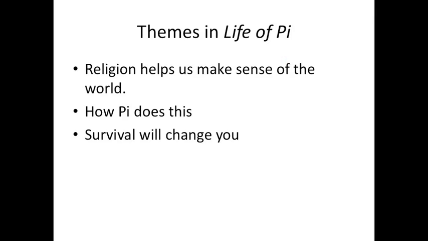After reading the novel, a few themes become apparent. Given Pi's 3 religions, one theme is that religion helps us make sense of the world. Pi has been thrown into a horrible situation. His family is dead, and he is stuck with a hungry tiger. Immediately, Pi uses religion to help him understand why these things are happening to him.